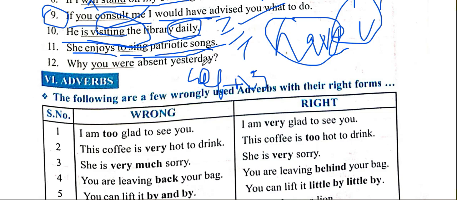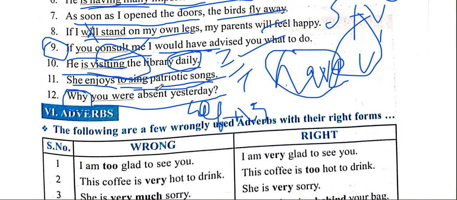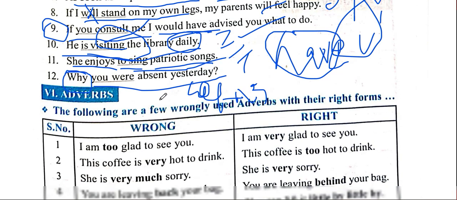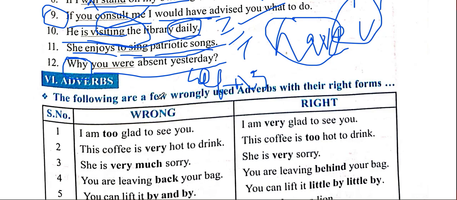Why you were absent yesterday? In interrogative cases, this is again interrogative sentences. In this case, helping verb will be followed by any question words. Why were you absent yesterday? I hope it is clear. Why were you absent yesterday? This bit is very very important. Let me tell you, out of 10 students, 8 students are making mistakes in correction of errors in the sentences, bit number 14 from your final examination.